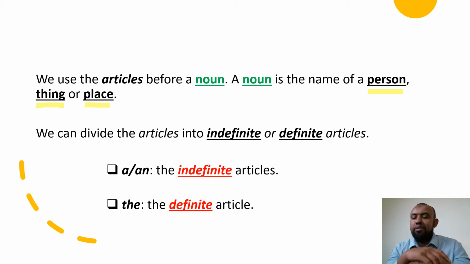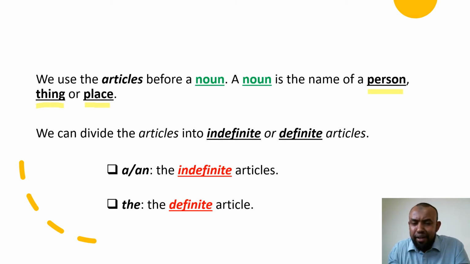The articles, the a, an, and the, are divided into two categories. We have the definite article and we have the indefinite articles. Let's look at this more in depth.